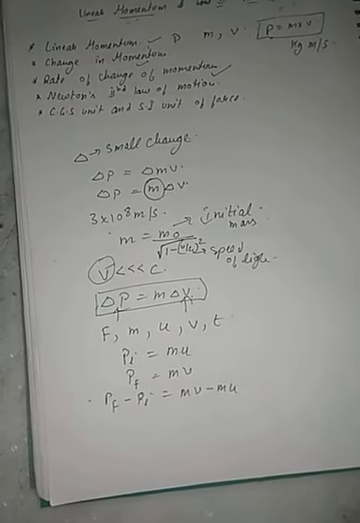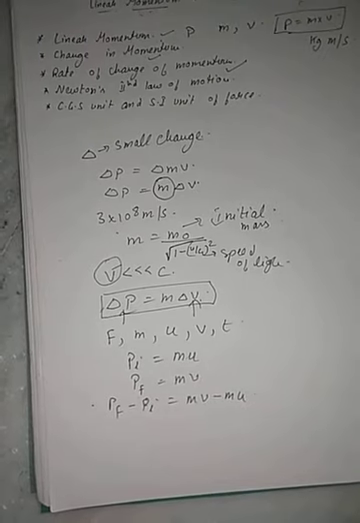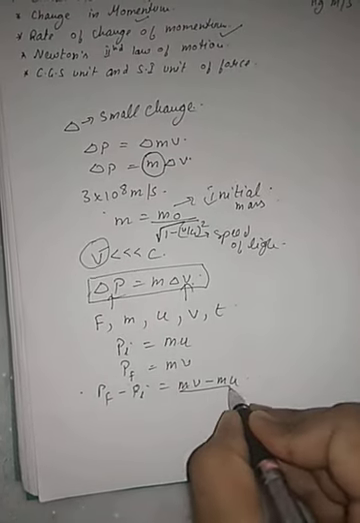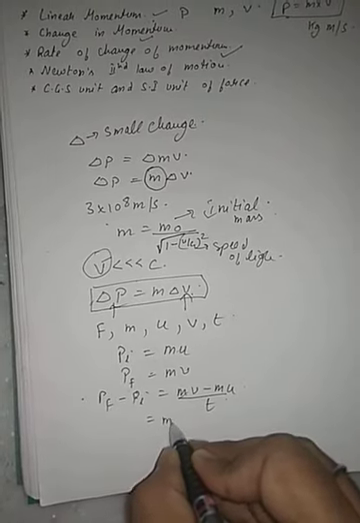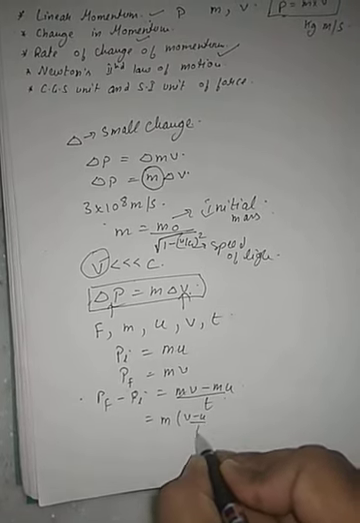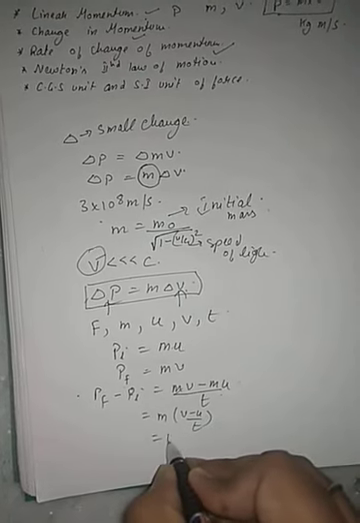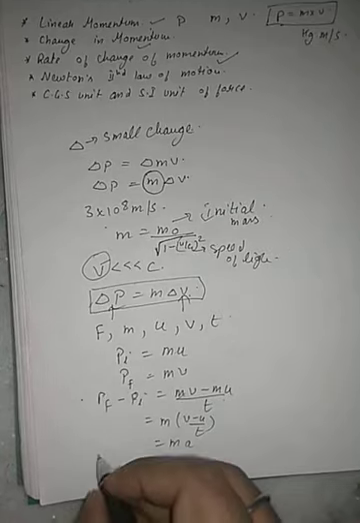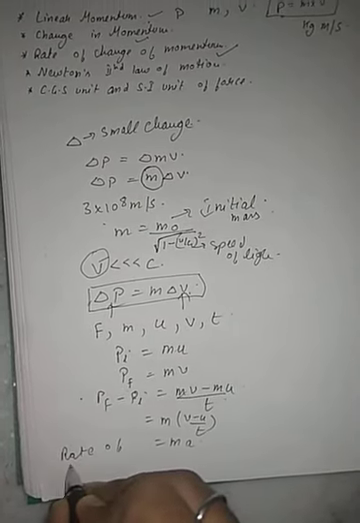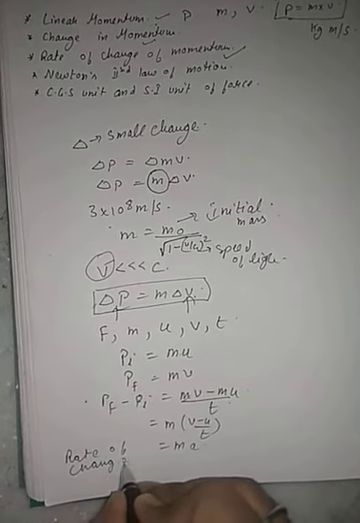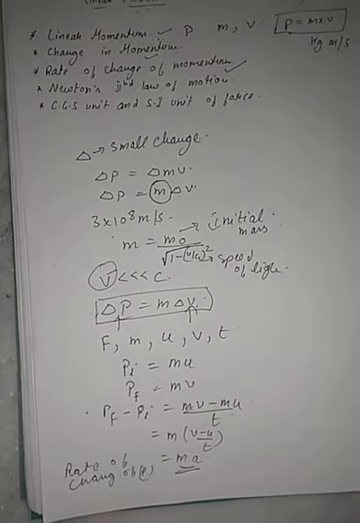If they ask about the rate, this side is divided by t. Taking m common, we get m times (v minus u) upon t. We have already studied this formula, that is ma. So the rate of change of momentum equals mass into acceleration.